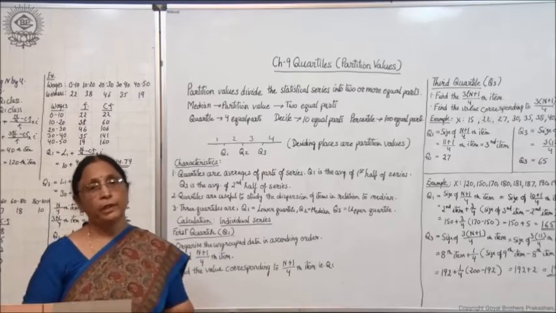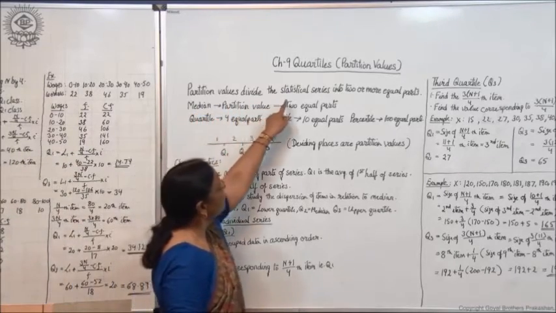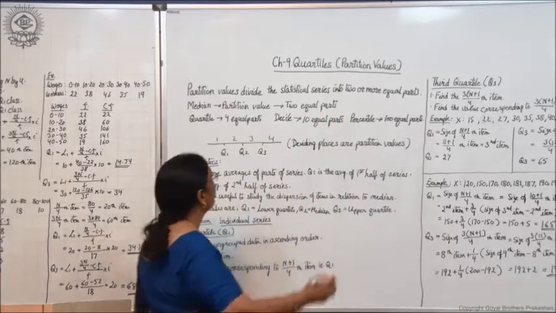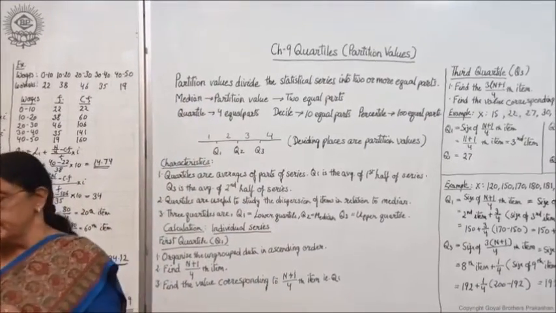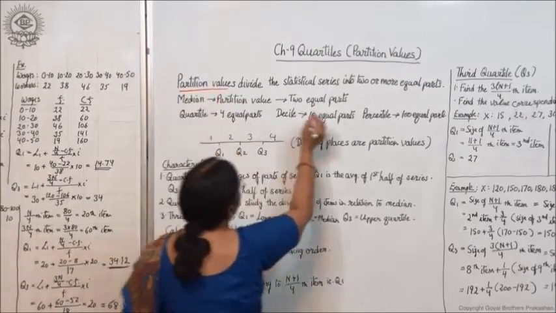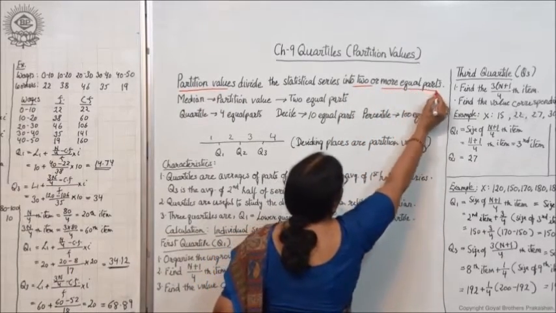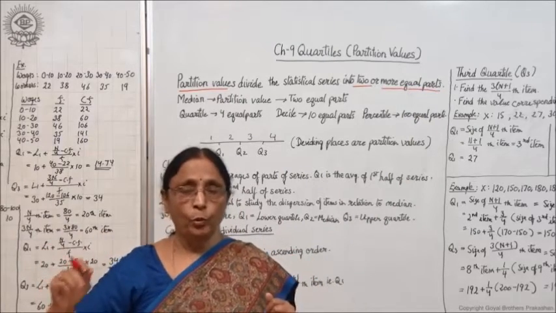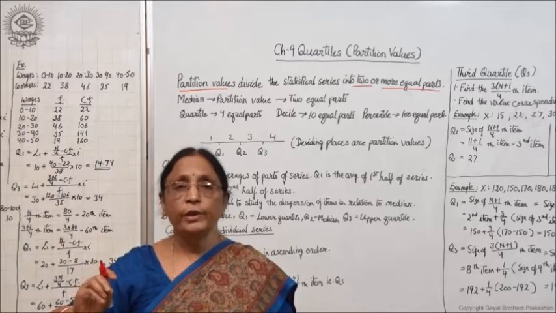First you should be clear in your mind. Partition values divide the statistical series into two or more equal parts. That means whatever series or data is given to you, that data is divided into different parts.